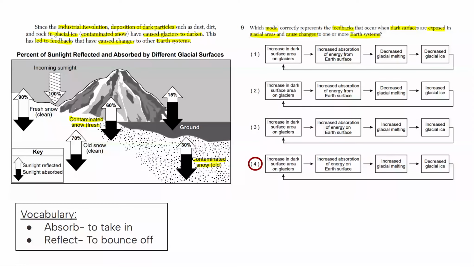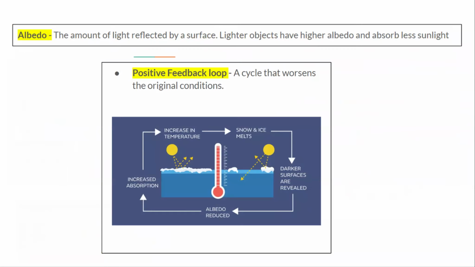If you're absorbing a lot of light or a lot of sunlight, it's going to warm up a lot more compared to other areas that aren't absorbing much light. And that's going to cause the glaciers or the ice to melt. And if the ice is melting, then this should decrease glacial ice. So you can gather a lot of information from different areas, from your background knowledge, from the text they're giving you, or graphs, charts, diagrams they're giving you, and so on.